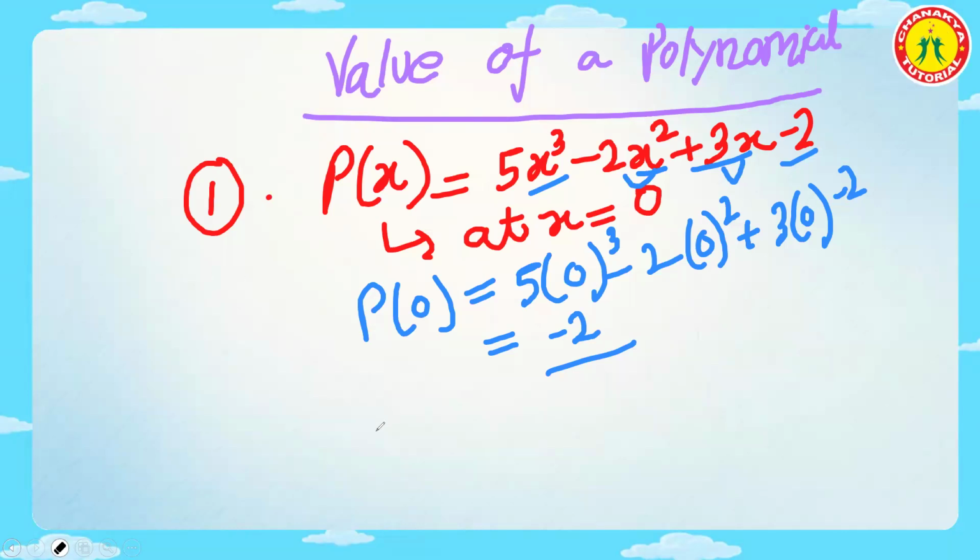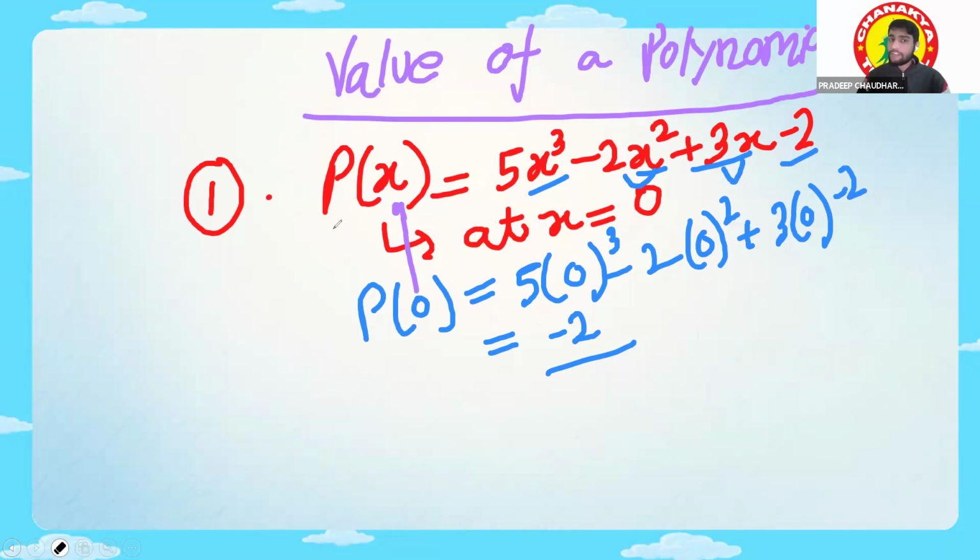What we have done in this question is just put the value 0 in place of x. So for the polynomial, wherever there is x, I put 0. That's why it is called the value of a polynomial at any given point. Suppose I give you another one: find the value at pi. So what will it be equal to?